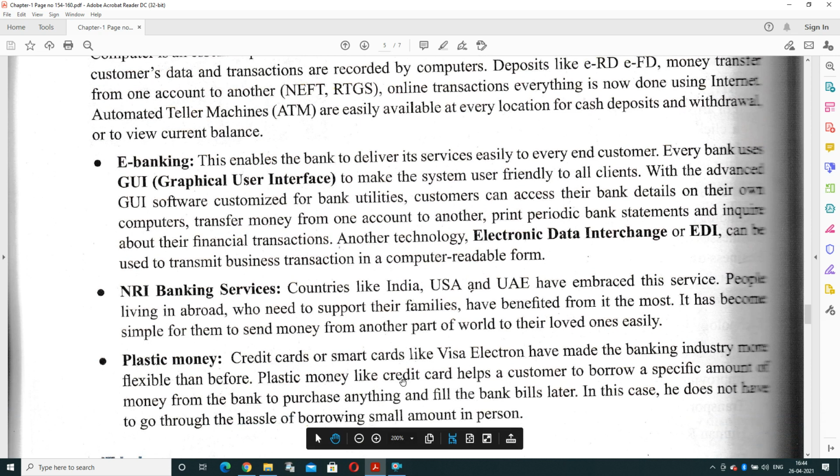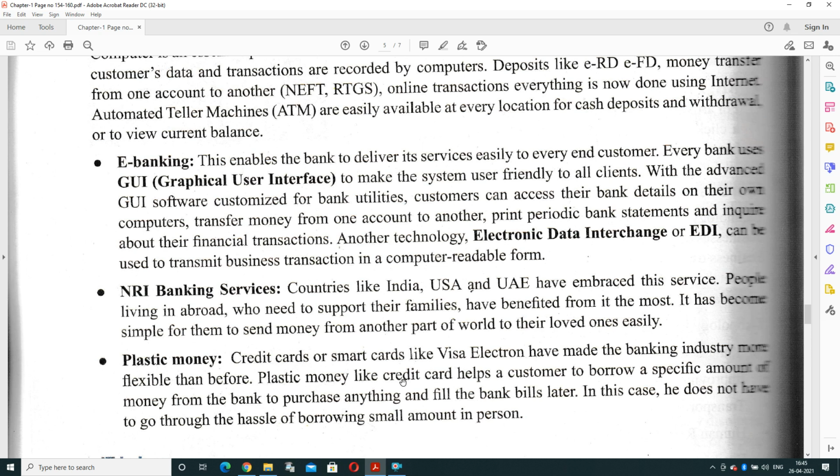NRI banking services, like for countries such as USA and UAE. This service is for people living abroad who need to support their families. So they can easily take the benefit of IT services in banking to send money from one part of the world to another part.